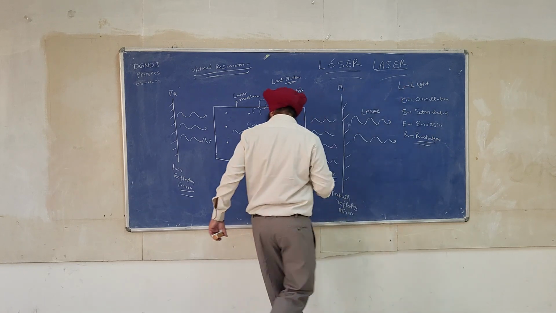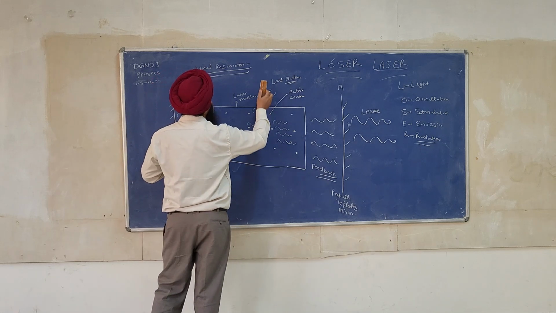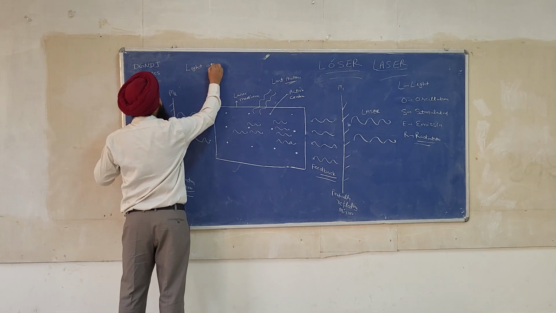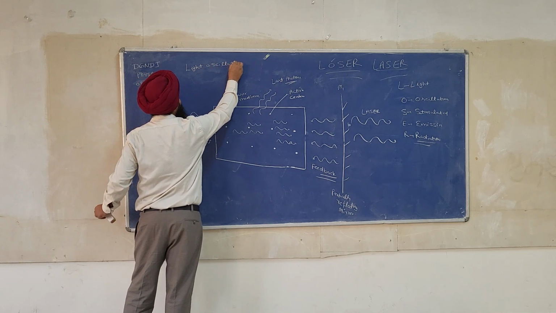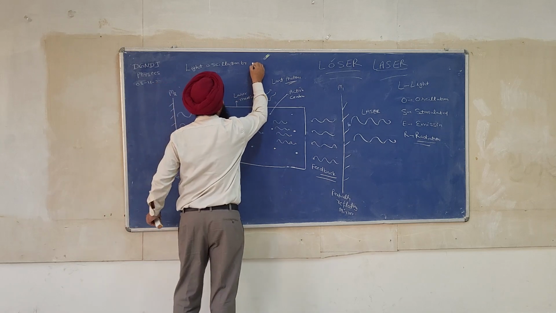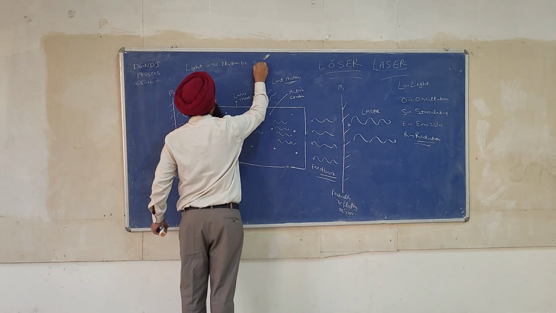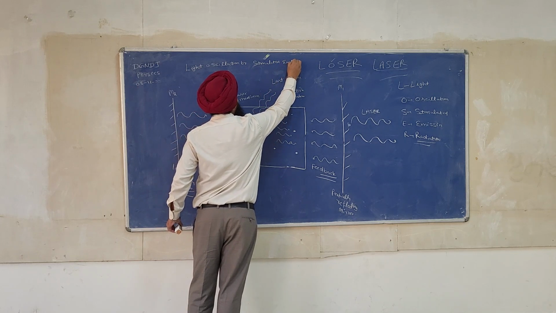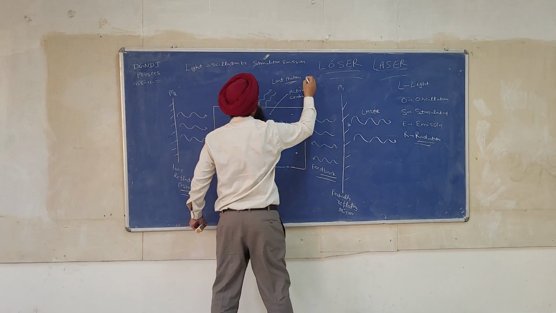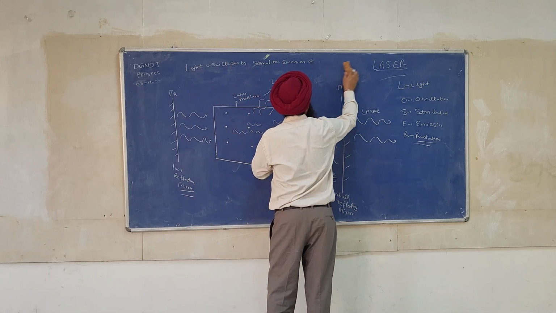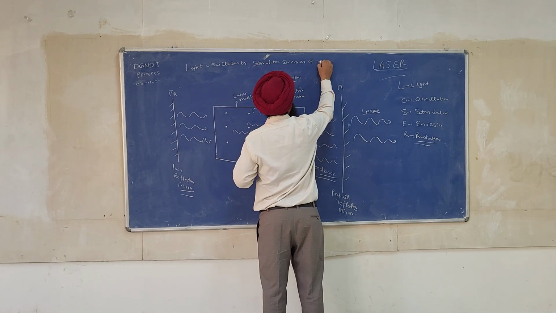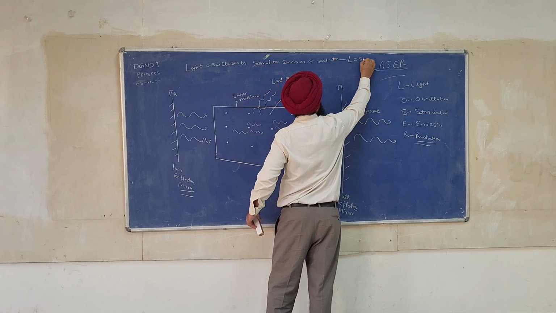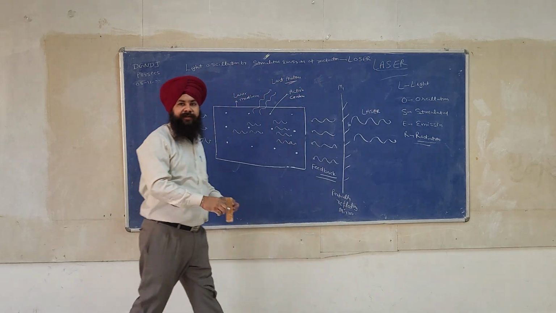Okay. So in the full form, this becomes light oscillation by stimulated emission of radiation. That is called a loser.